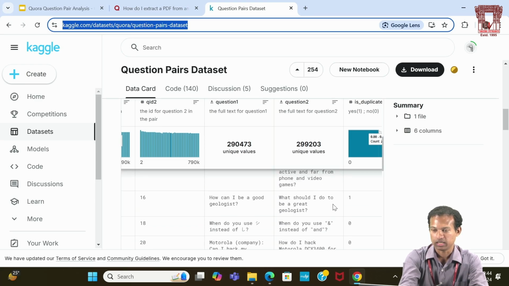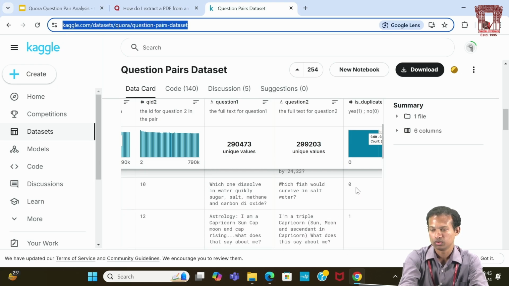For example, if you see here, how can I be a good geologist? What should I do to be a great geologist? These two are similar questions. If is_duplicate is 1, these two are similar questions. If is_duplicate is 0, those are not similar questions.